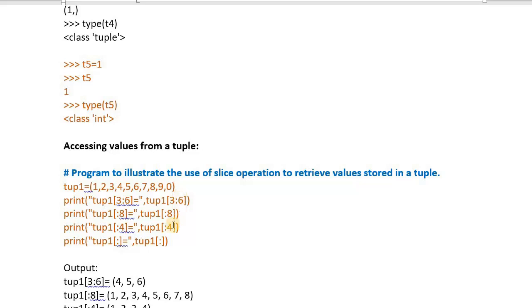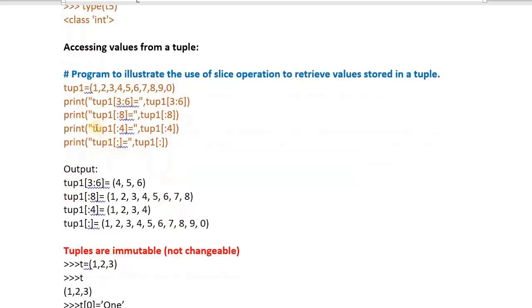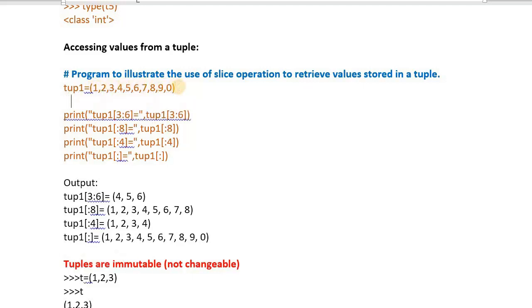One program I have written for you. See the program. First I created one tuple for you. It has the numbers from 1 to 0. Now I want to access 3 to 6. What is the index of 1? 0. I write the index for you so that you can understand. What will be the index of the first value? 0. What will be the index of the next one? 1, 2, 3, next 4, next 5, next 6, next 7, next 8, next 9. What is the index of 0? 9. Now what I am doing here, do you know?